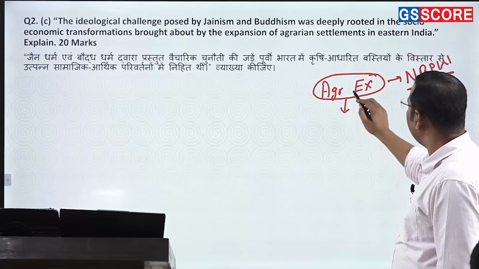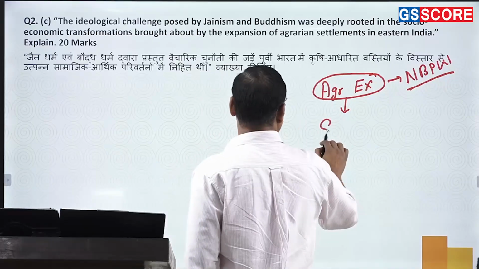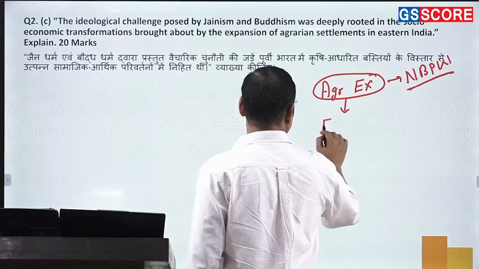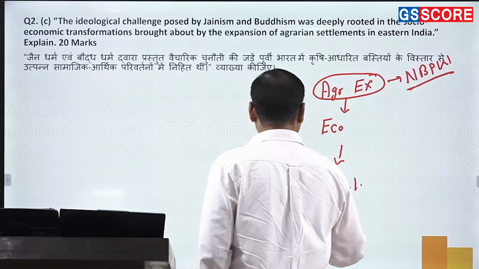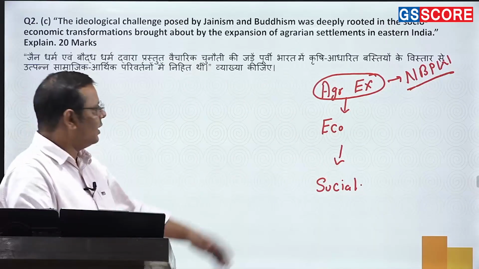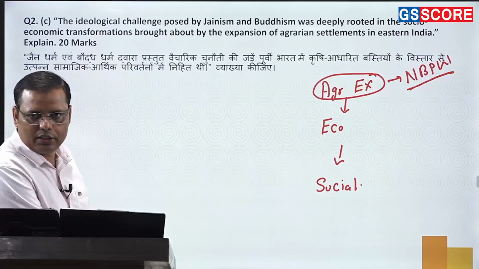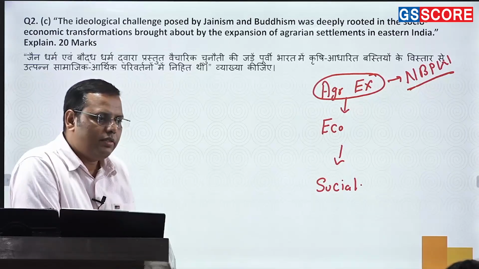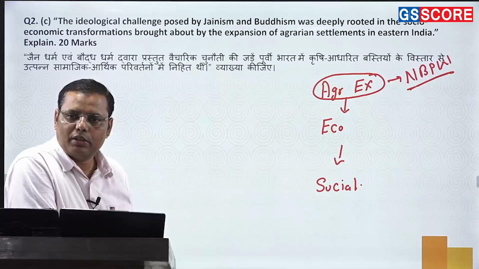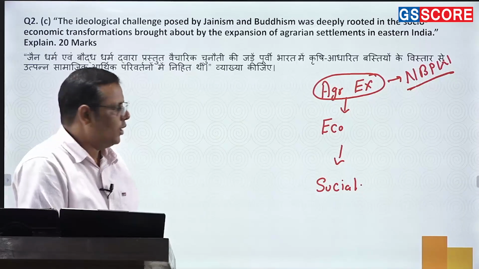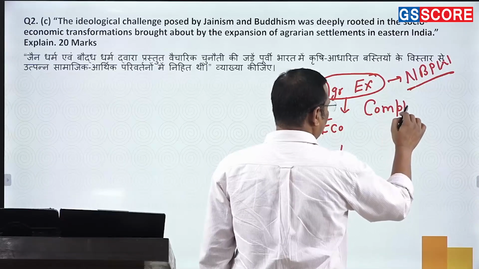Now it asks: agricultural expansion brought about certain changes, and what sort of changes are there? One, let's first write economic changes, and the second, they are talking about the social changes. This is what has been asked in the question. So what kind of economic and social changes were there? Okay. So you just remember one word, that the complexity increased along with the time. Now the society and economy both became more complex. So you have to use this word categorically, that society and economy both had become complex, right?